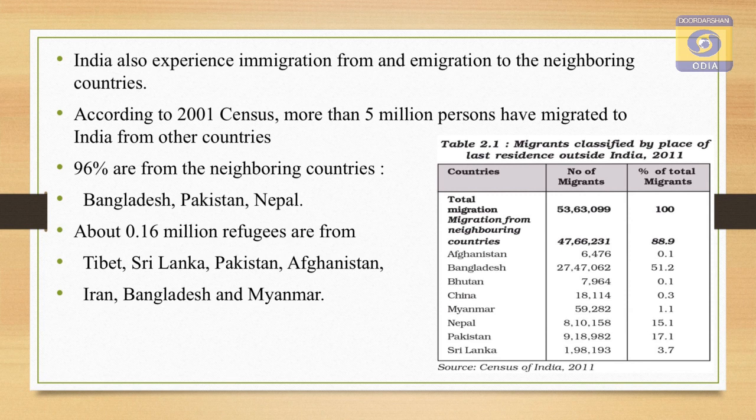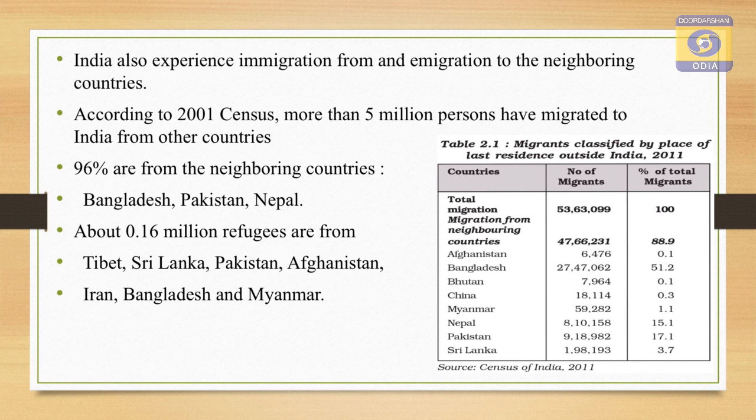Similarly, Sinhali people migrated from the northern territory of Sri Lanka, that is the Jaffna territory, and they are residing in the southern part of India as refugees. Similarly, a large number of people from Pakistan and Afghanistan have migrated to India over a period of time and are residing in India as refugees.